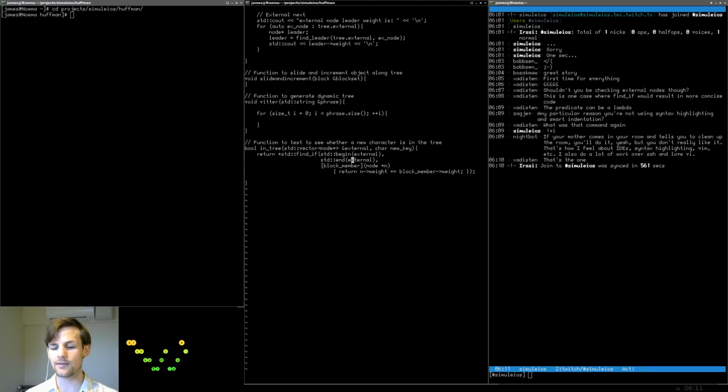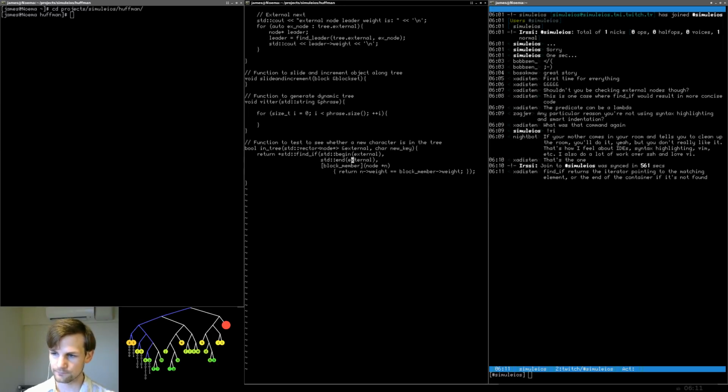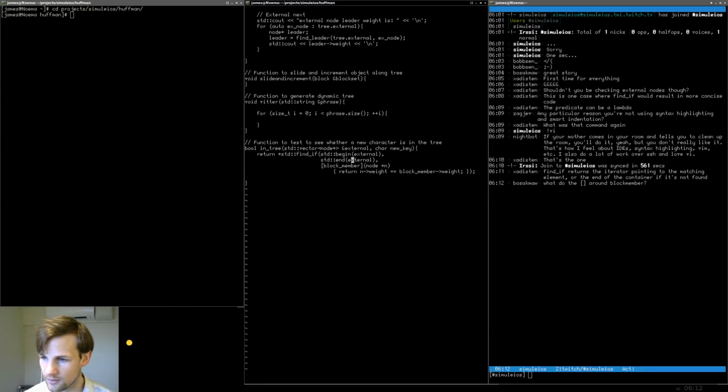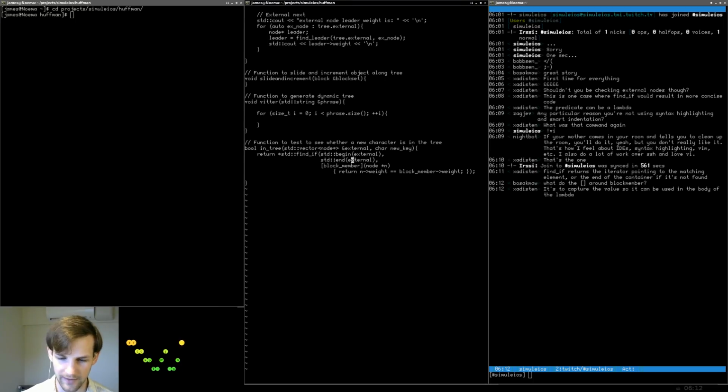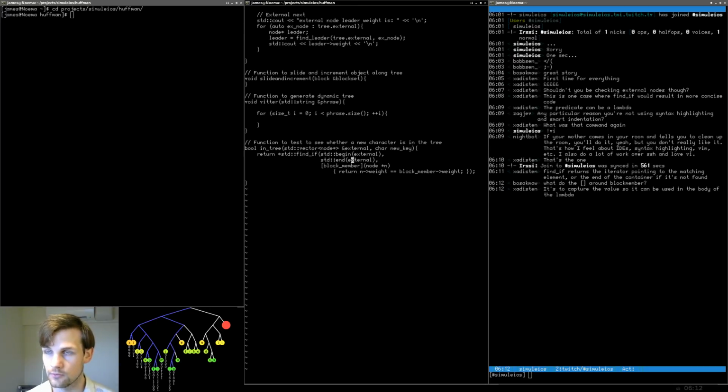Now here's the thing. I'm really bad with lambda functions. So let's see what we need to do. Find_if returns the iterator pointing to the matching element. What do the block around block member? I don't actually know. I need to learn a little bit more about this. Find_if returns the iterator pointing to the matching element, or the end of the container if it's not found. Okay. So let's think. The lambda function is basically a way to read in.